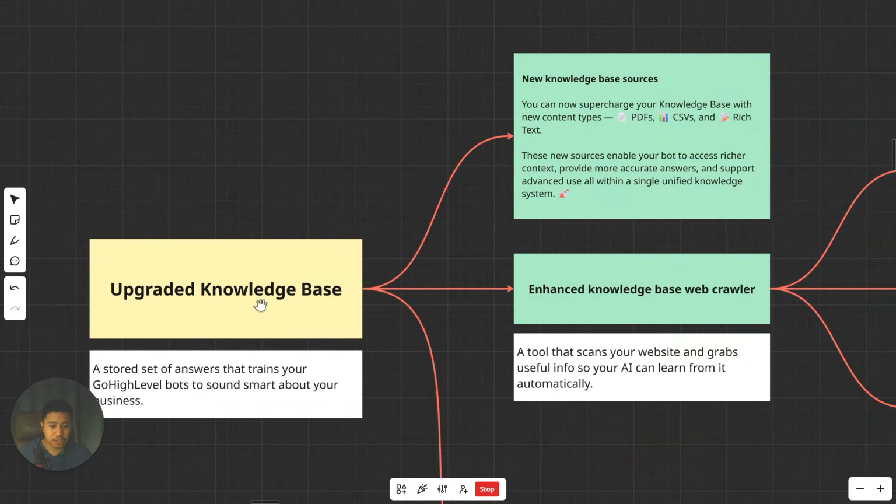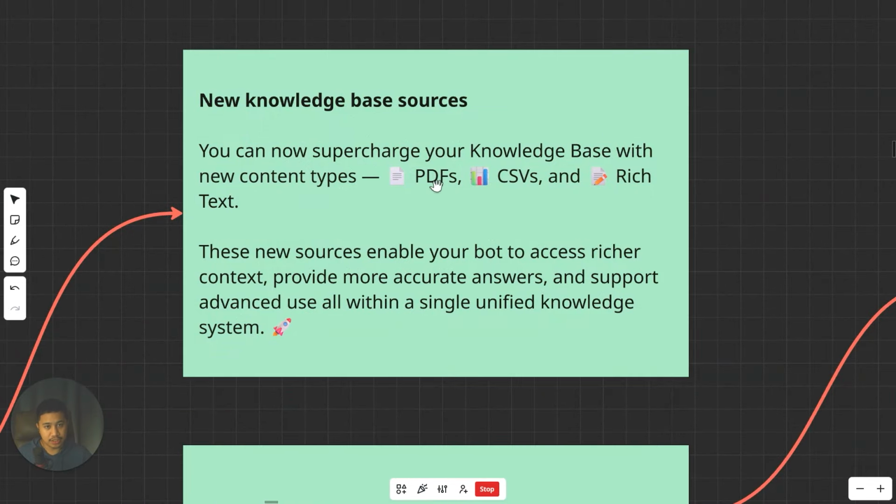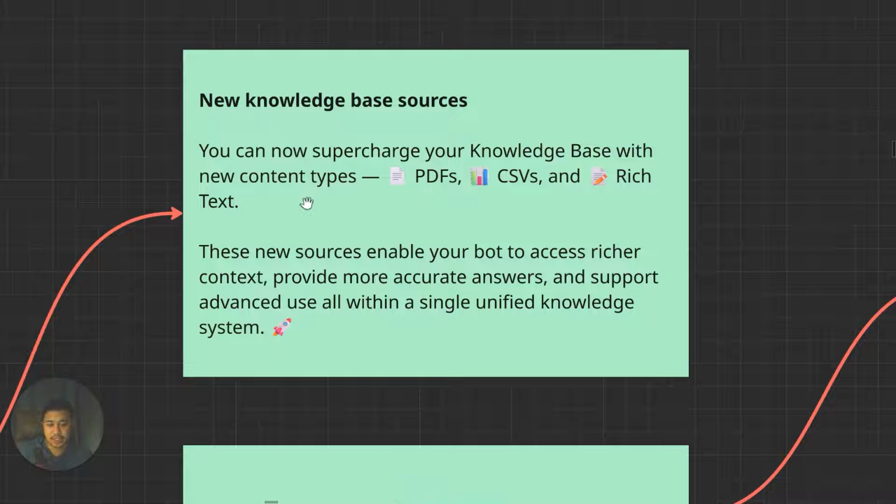So, with the upgraded knowledge base ng GoHighLevel, you'd be able to have PDF files, CSV files, yung mga Google Sheet, and you'd be able to have rich text on the knowledge base ng mga AI bots mo. And so, that will just supercharge even further yung mga AI bots na binibuild mo on your GoHighLevel account.